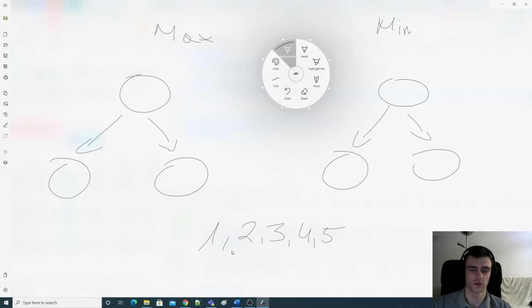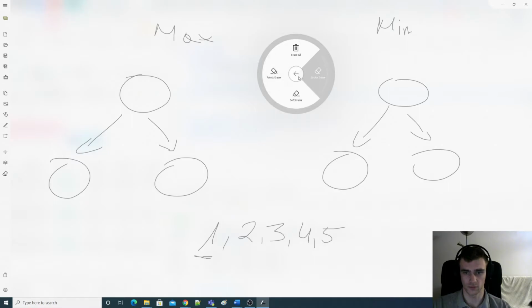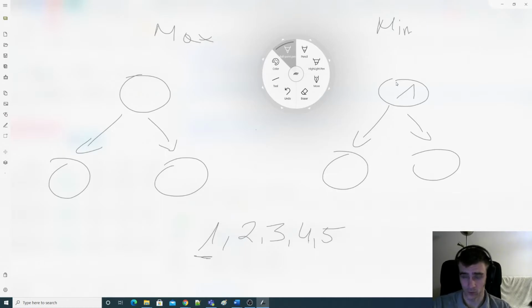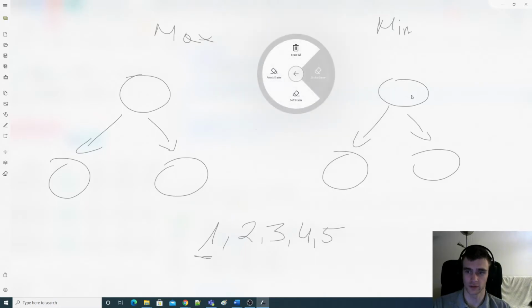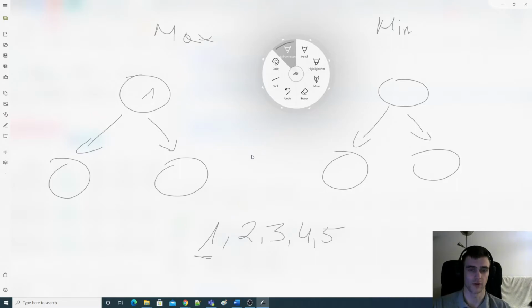So let's see how it works right now. We've got 1. We introduce it here, and everything is nice and dandy. Now we want to remove the outsiders, though we still don't know if there are any. So we remove that one and place it here. We've got one here. Okay, and this is not balanced because there's a bigger half here, and we want them to be equal. So we remove it from here and add it here. This is pretty confusing, but just keep up with this. Okay, and then the next number is 2.